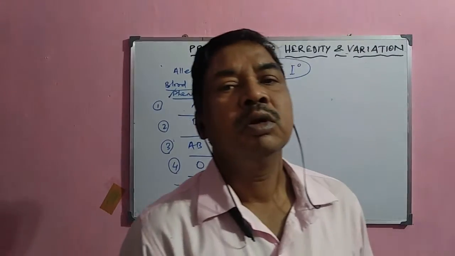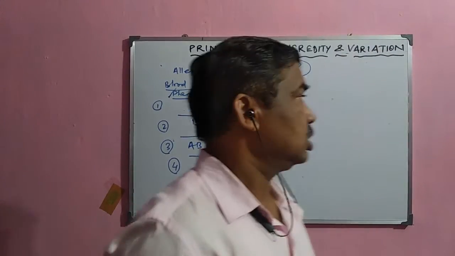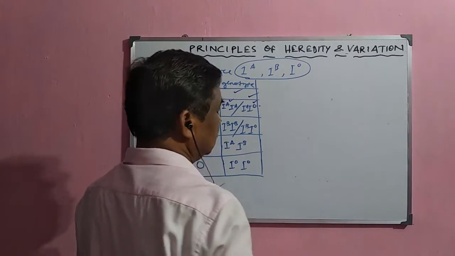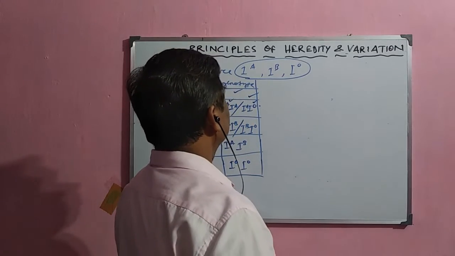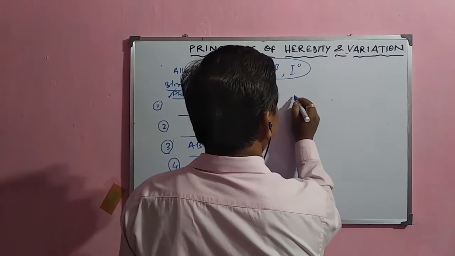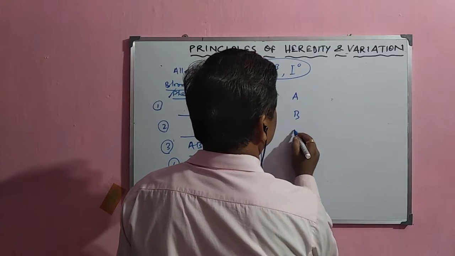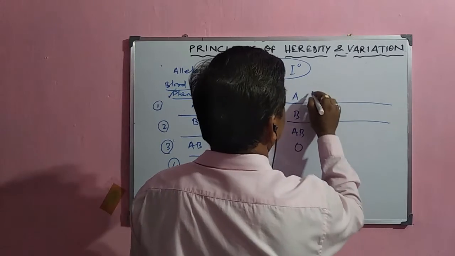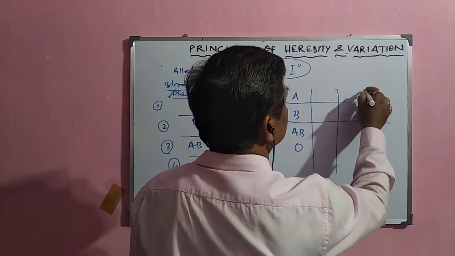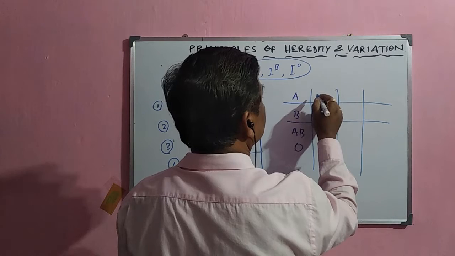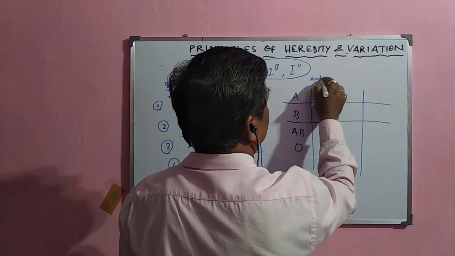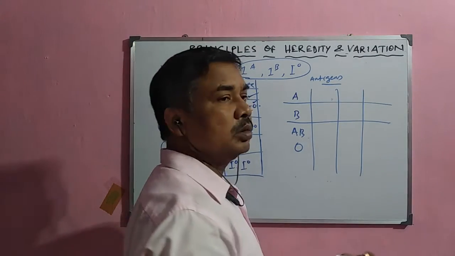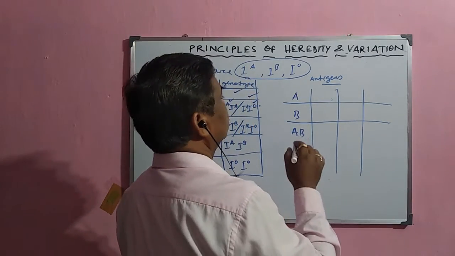Next, how is this blood group determined? The blood group is determined by a certain antigenic property of the RBC. In blood group A, B, AB or O, there are certain antigens present in the blood of the human being.